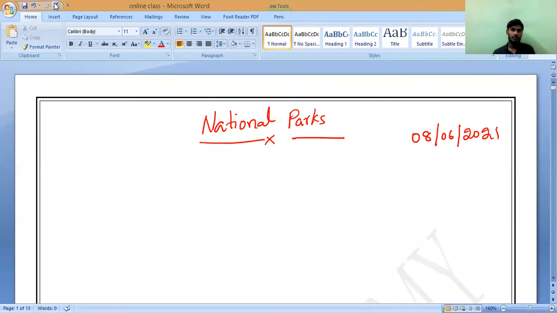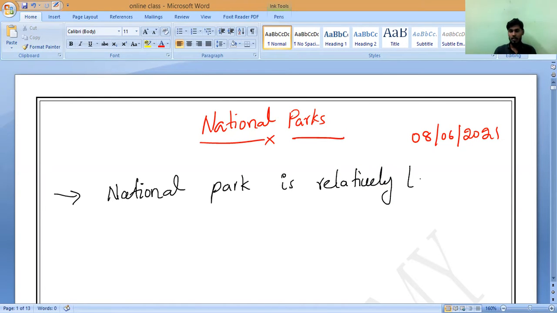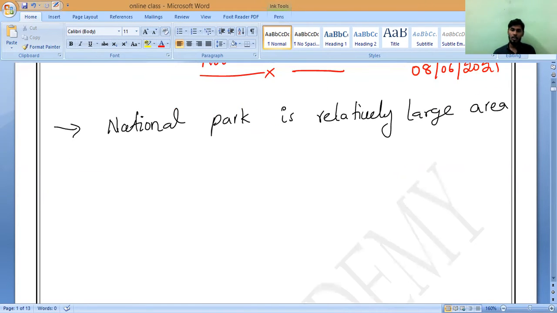National Park is a relatively larger area of scenic beauty.